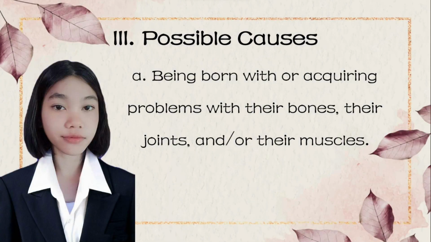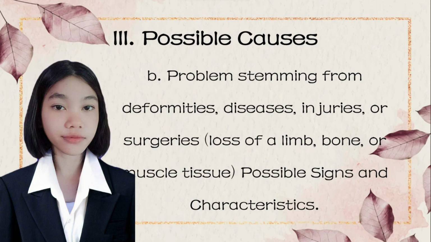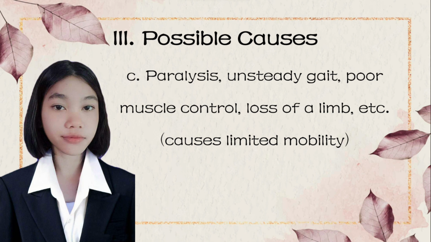These are the possible causes. A. Being born with or acquiring problems with their bones, their joints, and or their muscles. B. Problems stemming from deformities, diseases, injuries, or surgeries, like loss of a limb, bone, or muscle tissue. Possible signs and characteristics. C. Paralysis, unsteady gait, poor muscle control, loss of a limb, and etc.